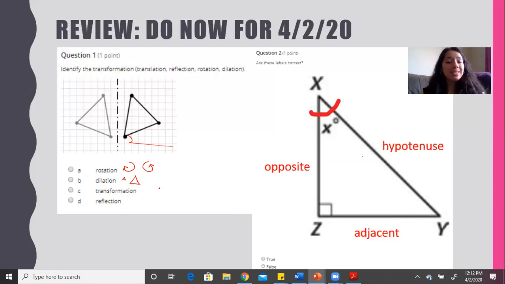Translation means it's the same exact shape, but it's just being moved. And a reflection means that we have a shape and it's being flipped. So based on that description, go ahead and in the chat box, I'd like to see whether or not you still feel like your answer is the same thing, or maybe you changed your mind. So please go ahead and write in the chat box.